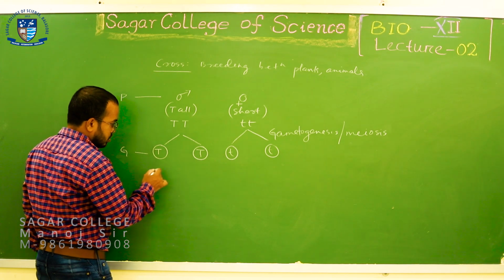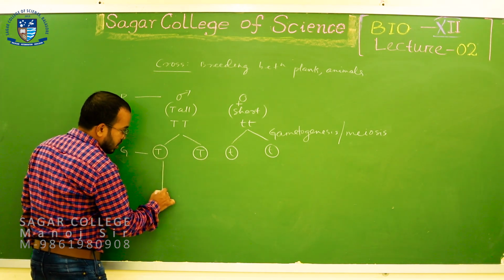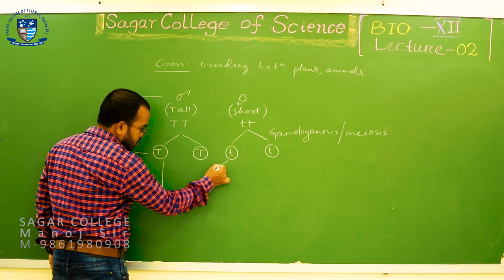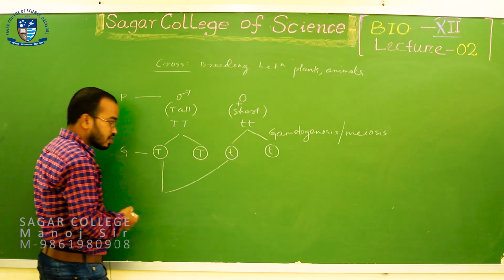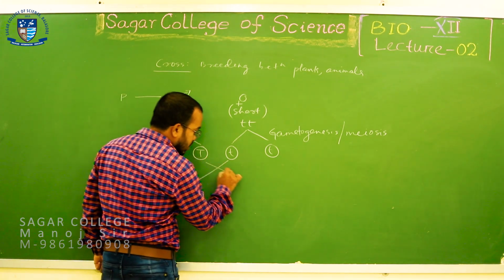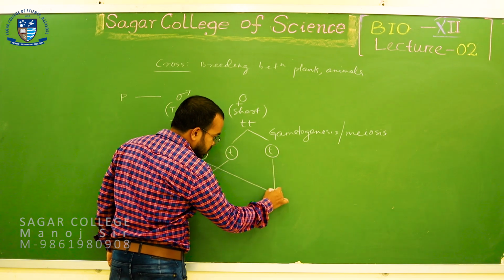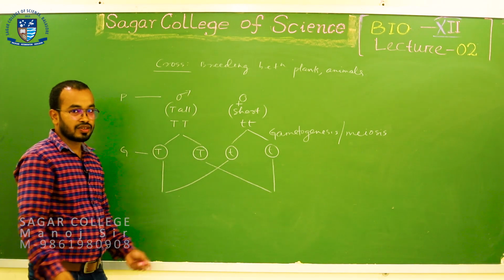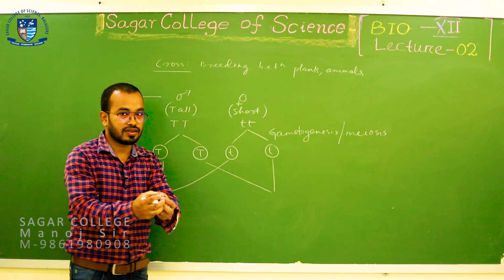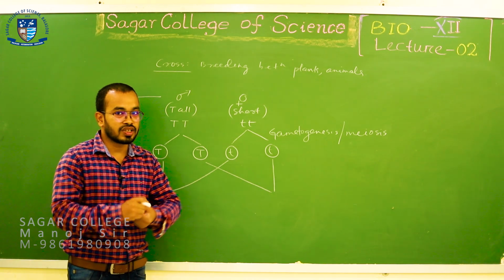Suppose a male gamete fertilizes this female gamete, or this male gamete fertilizes this female gamete. Fertilization means fusion of gametes, so you will get a diploid zygote.